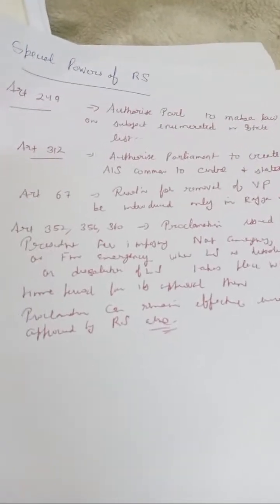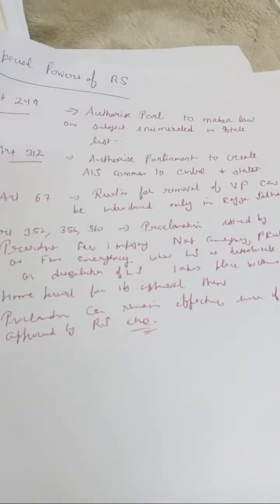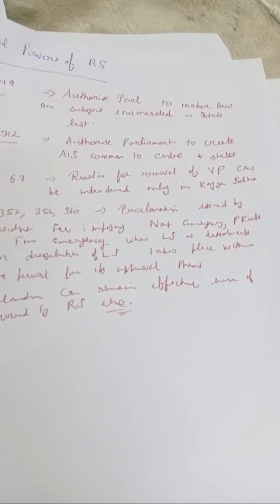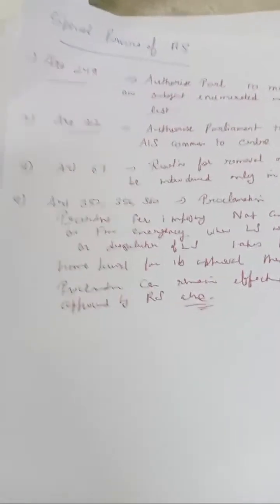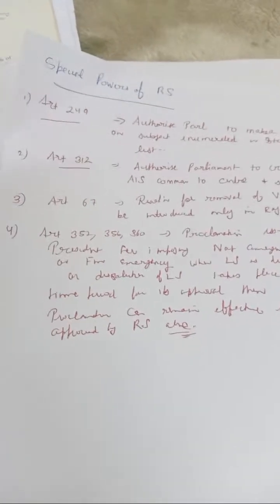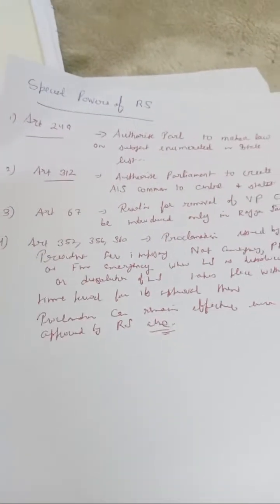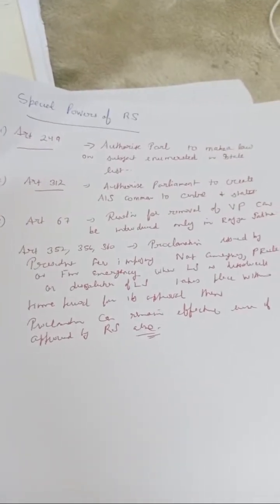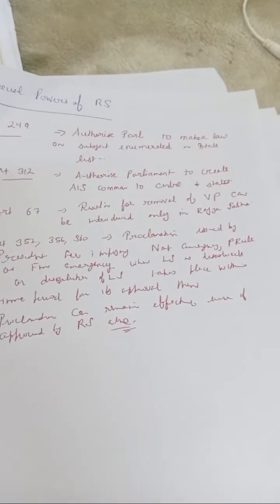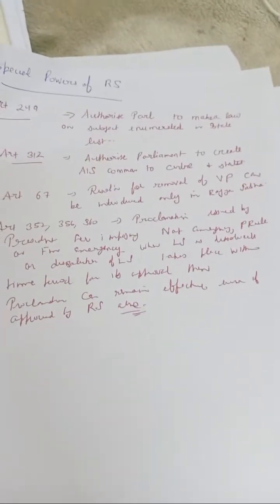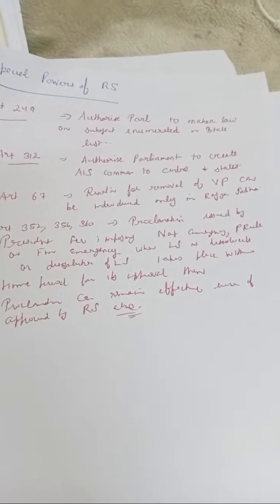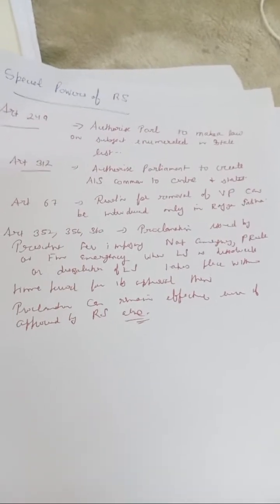If Rajya Sabha says so, it authorizes Parliament to make a law on a subject enumerated in the State List. This is a power of Rajya Sabha. Now Article 312, which is related to All India Services. Rajya Sabha can also authorize Parliament to create All India Services, which are common to the Centre and states.